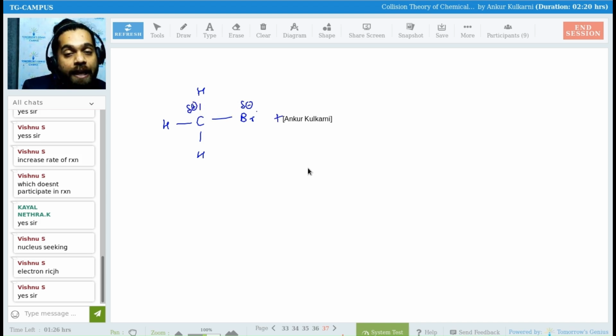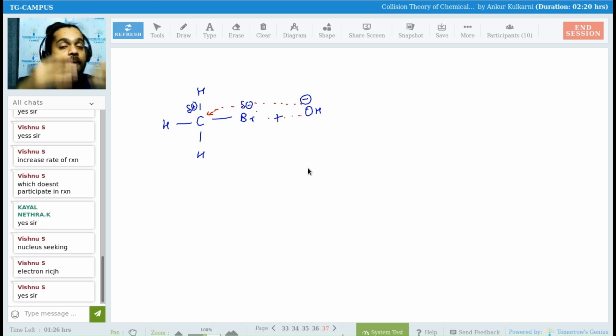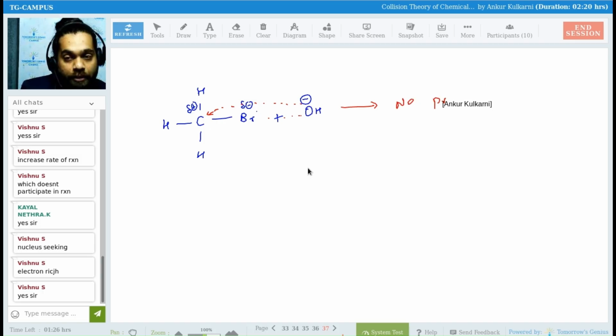Now, OH minus is there as a nucleophile, that means electron rich or a negative charge. OH wants to attack the carbon, but the Br is in between. So if OH attacks from the front side, the Br will repel and you will not get any reaction. No product. Is it clear, Jyotsna?